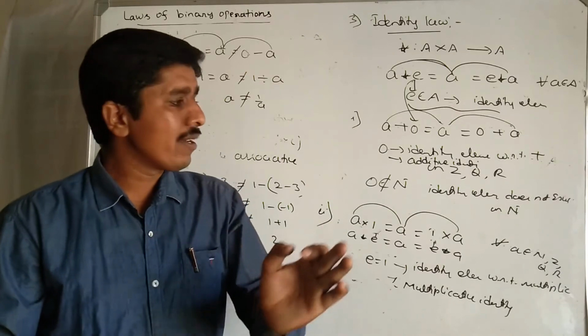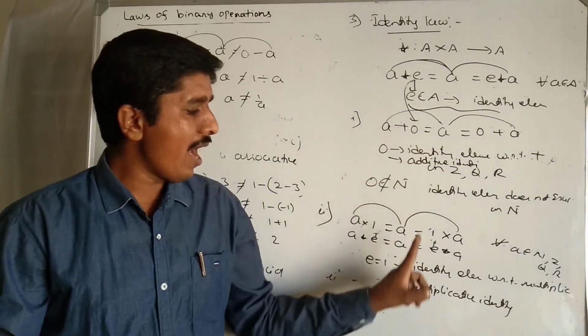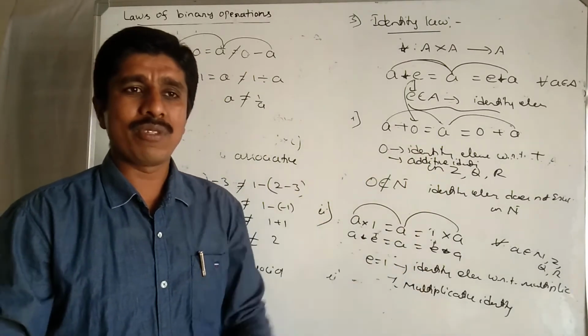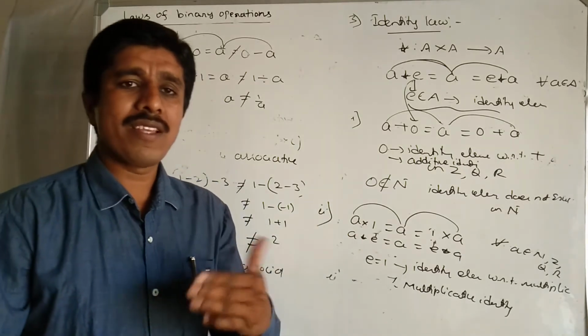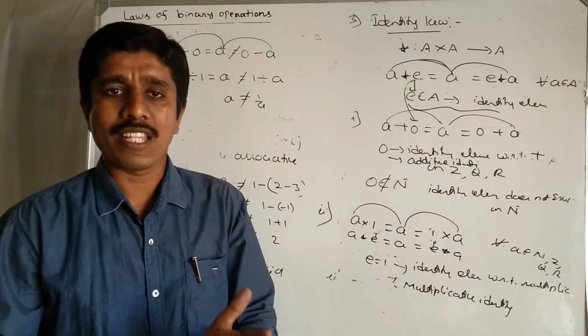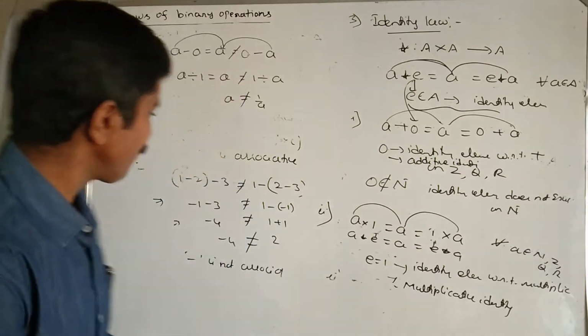Only with respect to addition and multiplication does the identity element exist. Clearly, we say that 0 is called the identity element with respect to addition and 1 is called the identity element with respect to multiplication.